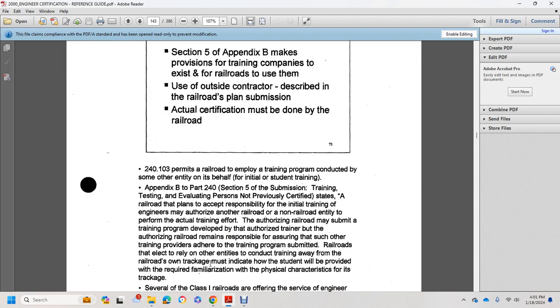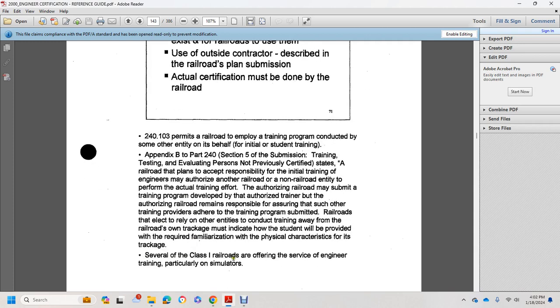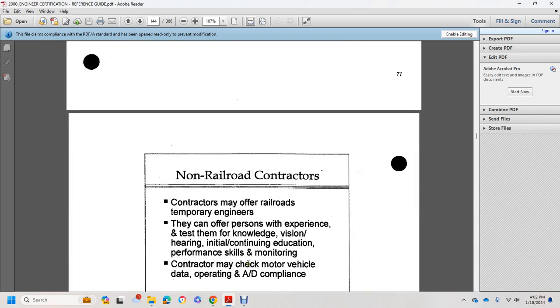In the submission of the training with testing and evaluation for persons not previously certified, the railroad states whether it plans to accept responsibility for initial training. The railroad may authorize another railroad or non-railroad entity to do the actual training. The authorizing railroad may submit the training program developed by the authorized trainer, but remains responsible for assuring that the training provided adheres to the program submitted. Railroads that rely on other entities conducting training away from the railroad's own trackage must indicate how the students will be provided the required familiarization with the physical characteristics of the trackage. Some Class 1 railroads offer engineer training, particularly on simulators.